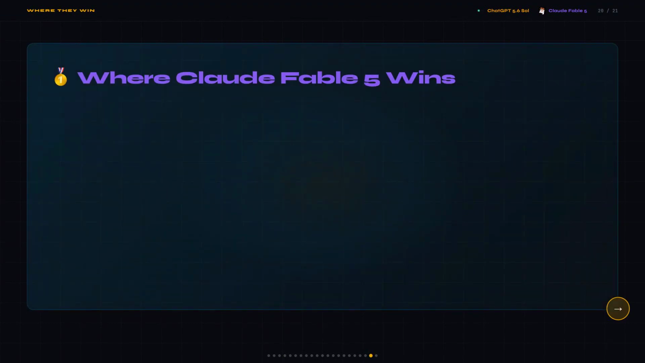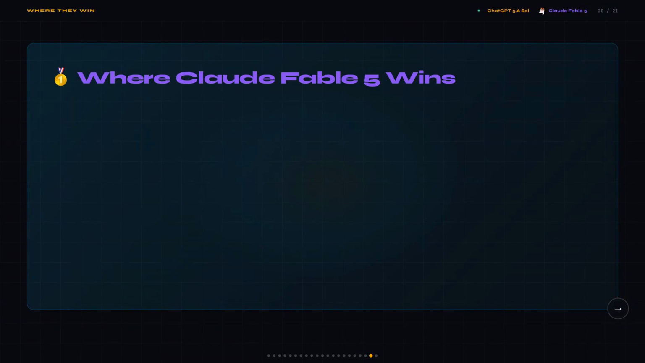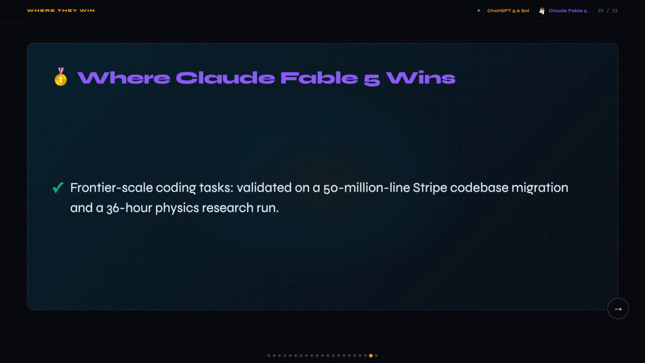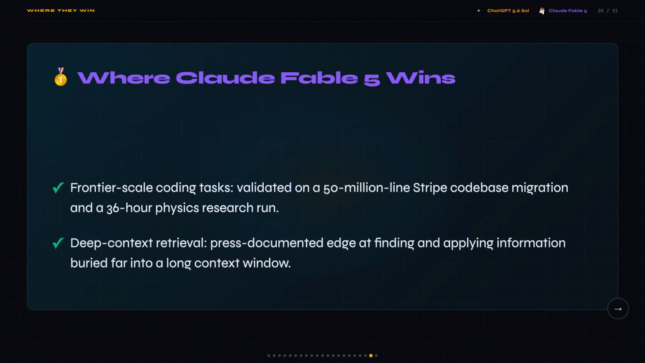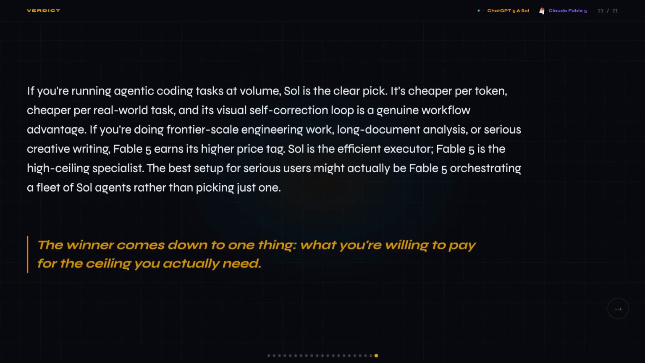And here's where Fable 5 clearly wins: creative writing. It took every genre in a 64-output structured test, and the UX for writers is just more intuitive than Sol's. On frontier scale coding, it handled a 50 million line Stripe codebase migration and finished a physics research task in 36 hours. And it has the press-documented edge at pulling information buried deep in a long context window, which Sol can't match with a published number.